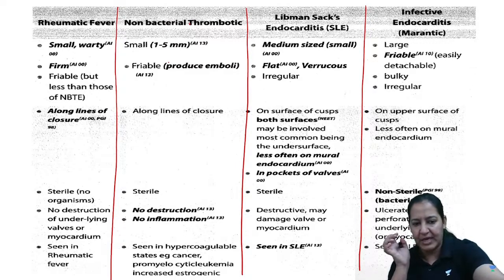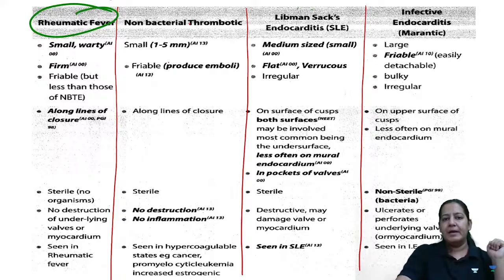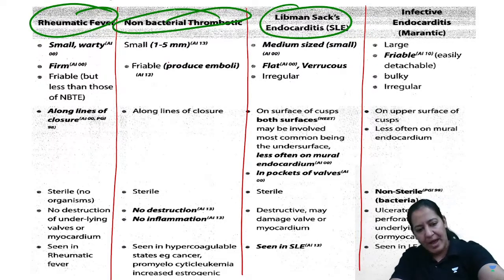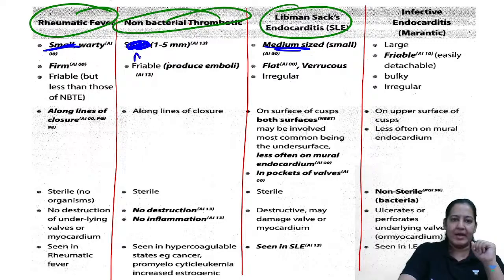Can we compare the three before starting the fourth one? The last one I will teach you then. Rheumatic fever, Libman-Sacks, and NBTE. Till now we are done with three. Can you help me? These are small. These are medium. Make it medium also, I wrongly wrote small. These both are medium.